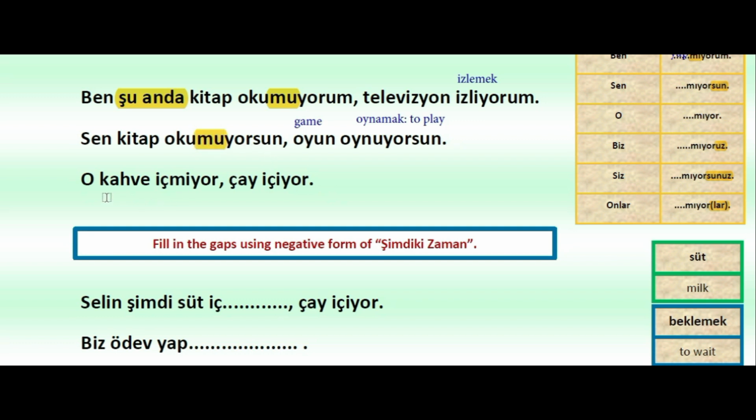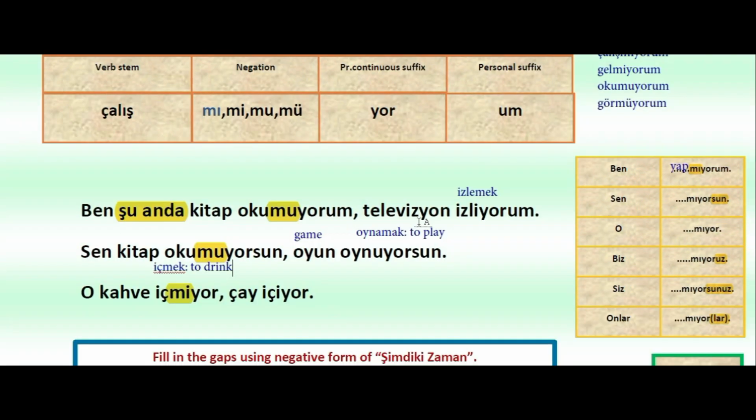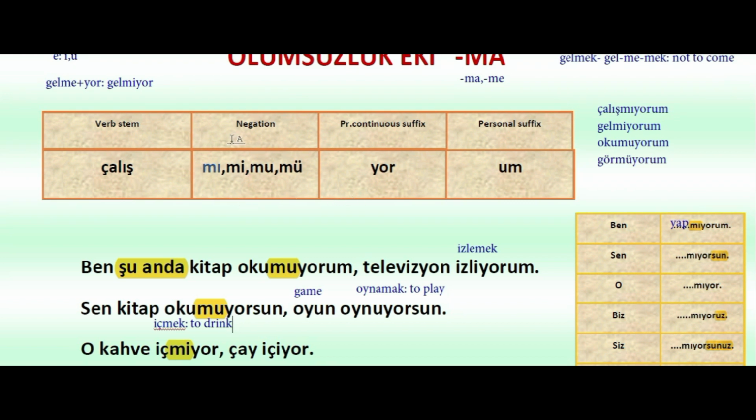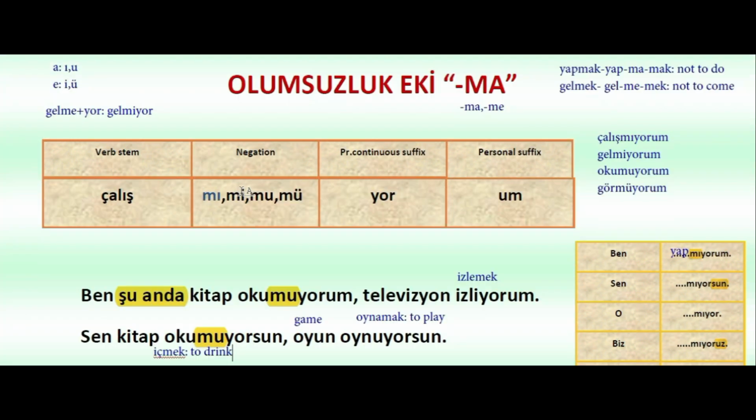Okumuyorsun. O kahve içmiyor, çay içiyor. So içmek means to drink. So he is not drinking coffee. He is drinking tea. İçiyor. Okay, so içmek means to drink. So for the negative, we are doing it in this way. We are adding the negation suffix.